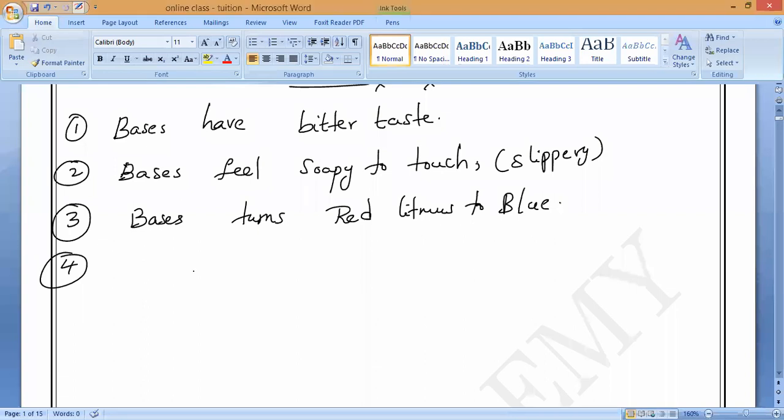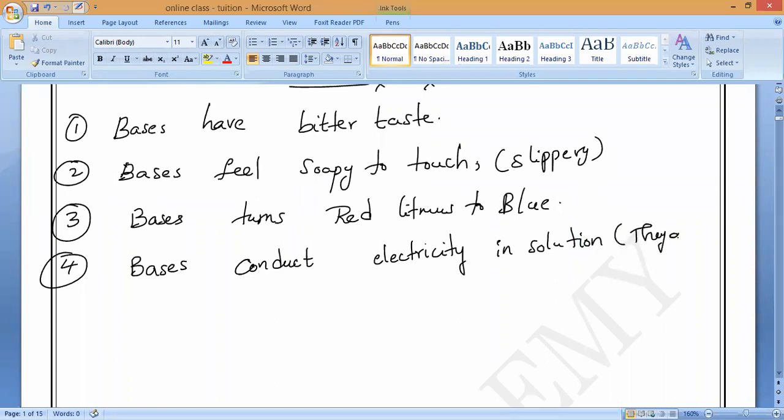Bases conduct electricity in solution. So what should we call them? Electrolytes. That is, bases conduct electricity in solution, which means they are electrolytes. Till here you have studied, and I think the fifth property also you have studied.